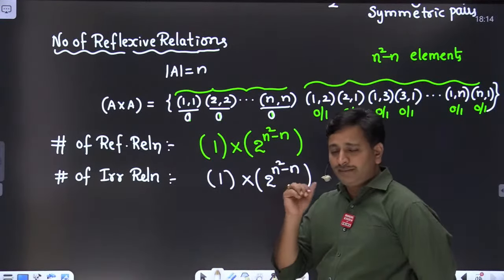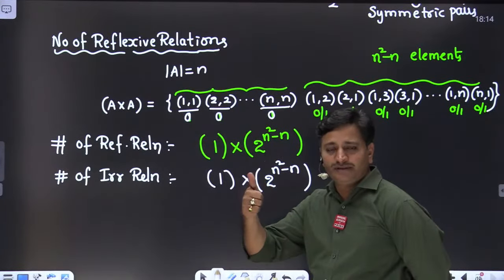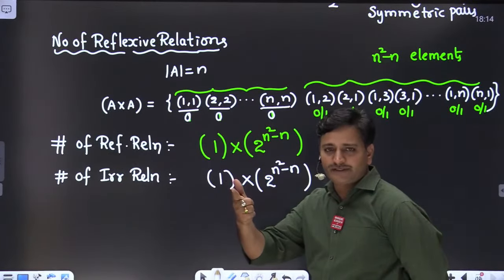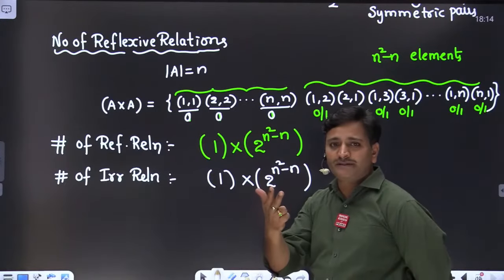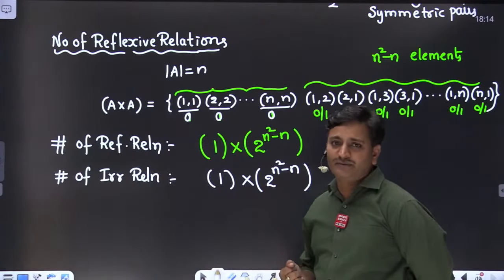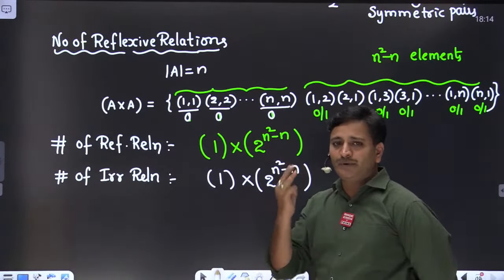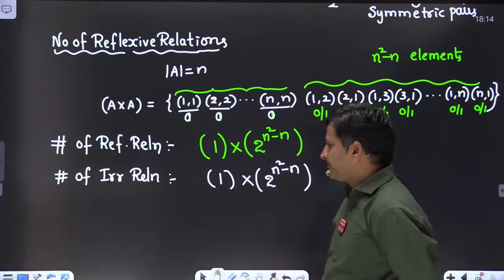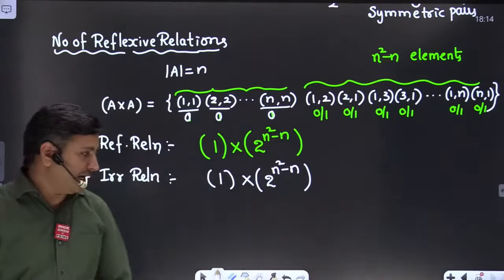Clear? Students must understand that the number of diagonal elements is n, the number of non-diagonal elements is n square minus n, and the number of non-diagonal symmetric pairs is n square minus n by 2. If you understand these three points, you can easily solve the problem, friends.